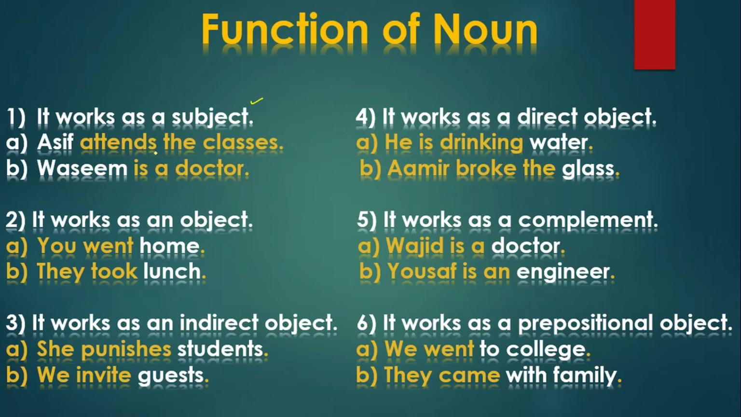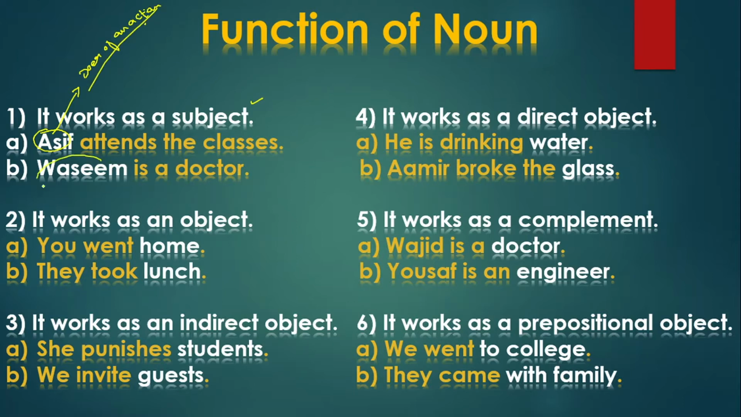So the first example will go for the first definition of subject, and the second example goes for the second definition of subject. The first one we have, that is known as Asif attends the classes. Now see, Asif is the subject over there. Asif is the doer of an action. It will be called the doer of an action subject. Clear? So here your subject is known as doer of an action, the first definition.